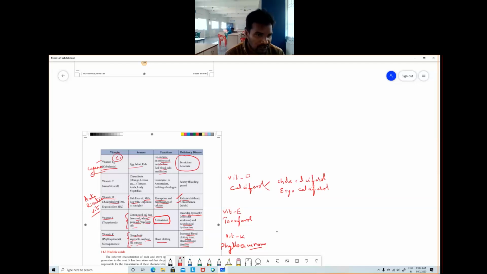And the last vitamin is vitamin C, ascorbic acid. It is mainly present in citrus fruits like orange and lemon, tomato, amla, and leafy vegetables. It mainly works as a coenzyme in antioxidant function and building of collagen. Vitamin C deficiency causes scurvy, with bleeding gums. So these are the vitamins, their functions, and their deficiency disorders.